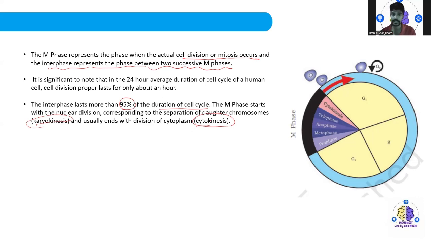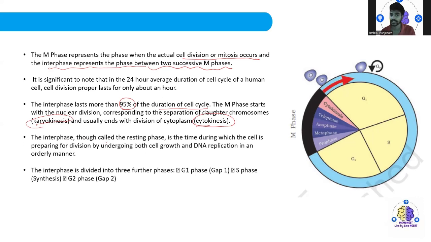Clear? So karyokinesis is where the daughter chromosomes divide and get separated from each other, and usually the cell cytoplasm then gets separated, divides. We normally call it cytokinesis. Cool. Next, the interphase, also called the resting phase, is the time during which the cell is prepared for division by undergoing both cell growth and DNA replication in an orderly manner. That means after all the processes, it is ready to undergo division. That is called interphase.